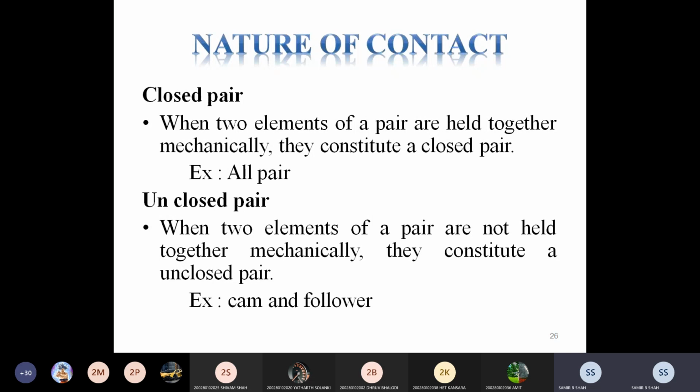Then it is called an unclosed pair, or force closed, or we consider it an open pair. Cam and follower is a good example regarding nature of contact. The chain is yet remaining, and after that some mechanisms, which we will discuss in the next lecture.